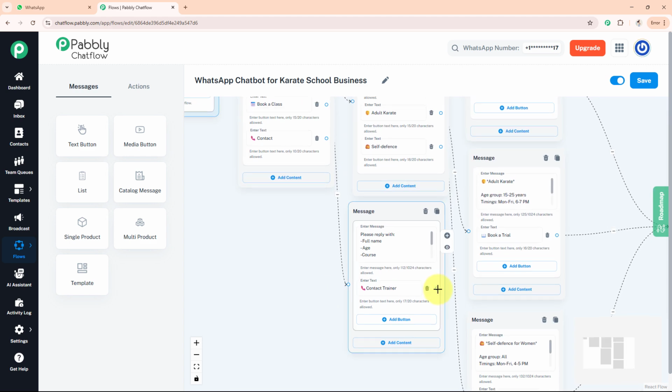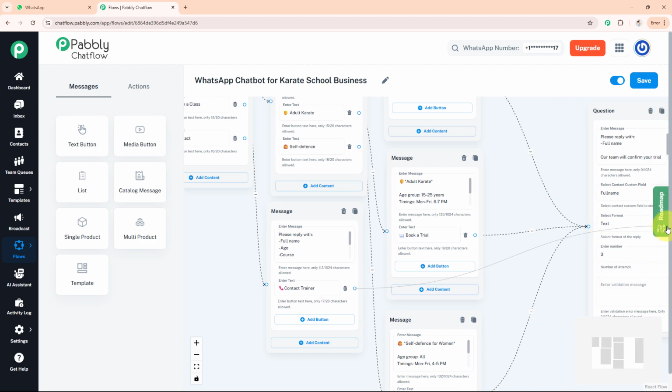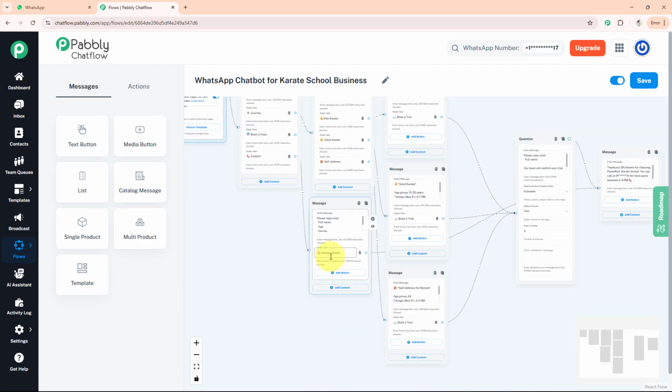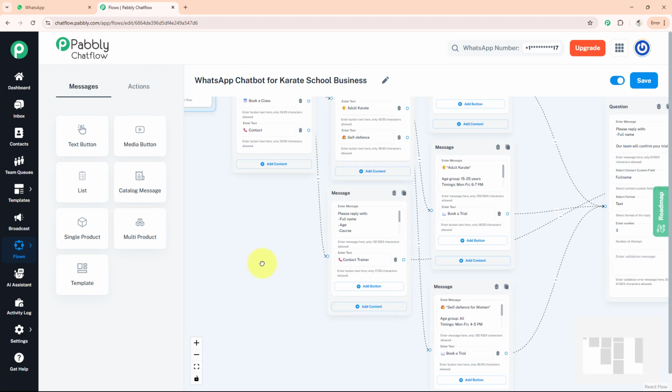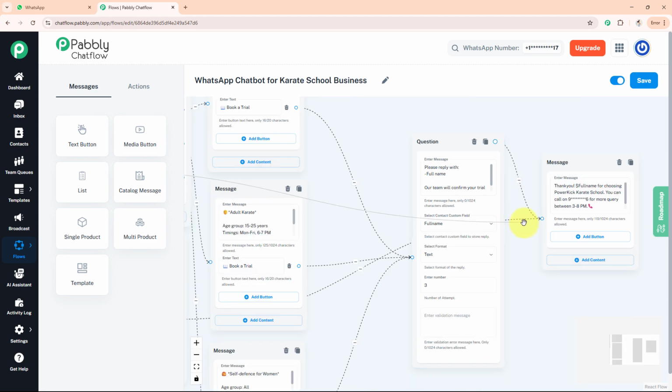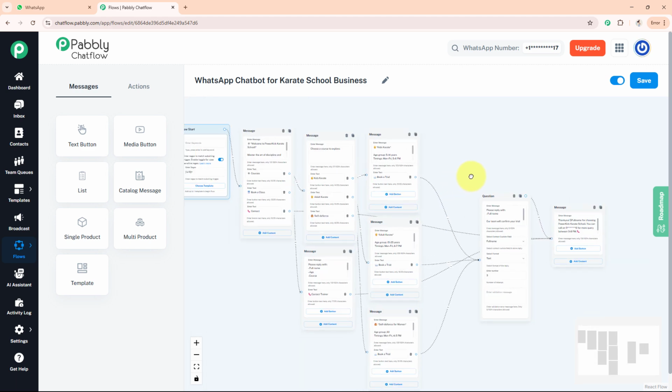Now I'll just simply stretch my thread and join it with my thank you and the column where I have mentioned the trainer's contact number like this. So like this, I have successfully attached my book a class option with my thank you message and my trainer's contact number. Now just in case the user directly wants to contact the trainer, I'll simply stretch my thread out and join it with my last tag over here where I have mentioned the number, also told them a thank you message. Like this, I have successfully completed my flow.